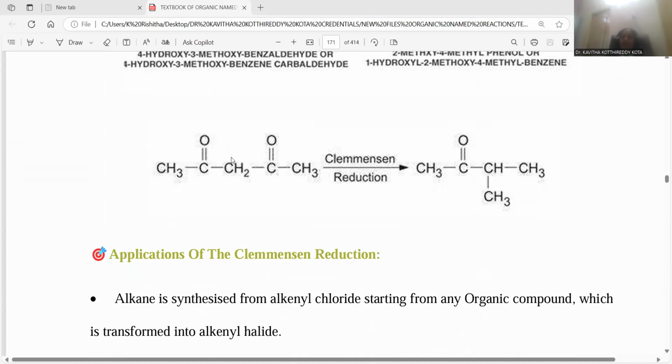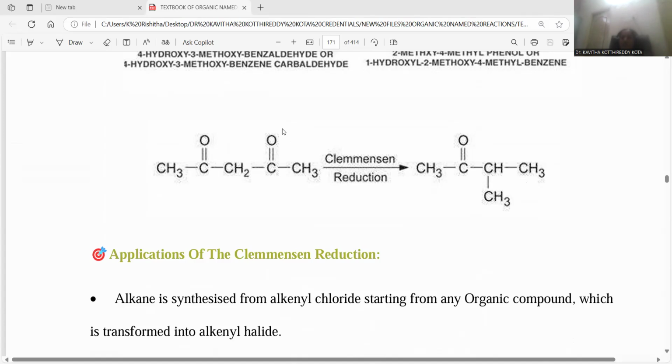Clemmensen reduction is applied over this diketonic compound. Here, specifically, if controlled reduction is taken, the reduction takes place at this position and that becomes CH2. Moreover, instead of a straight chain, it will be transformed into a branched molecule. So this is said to be what? Reduction with subsequent rearrangement process, so that you can notice the branched structure.